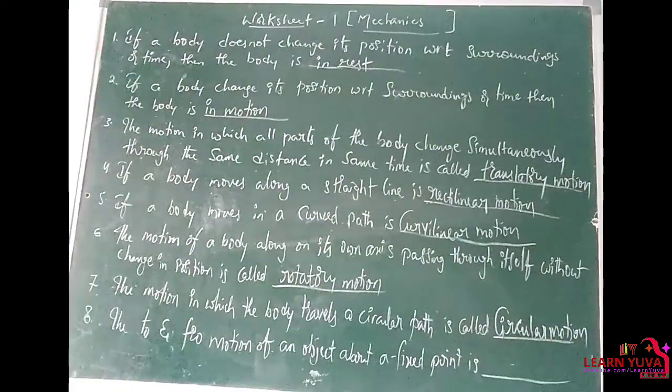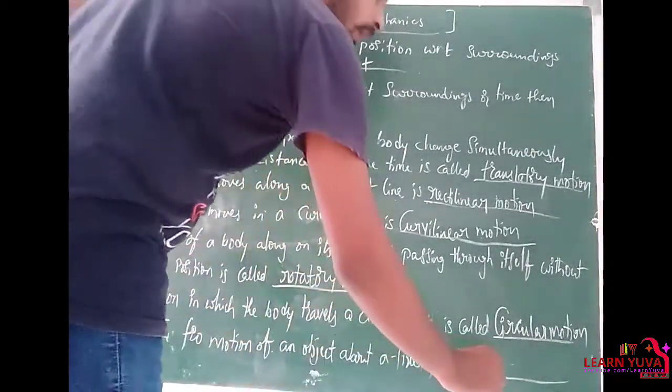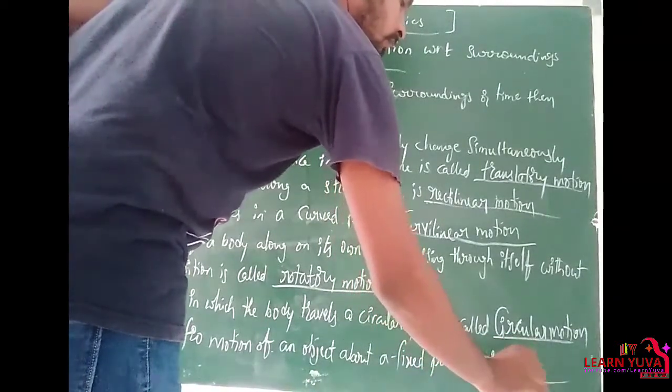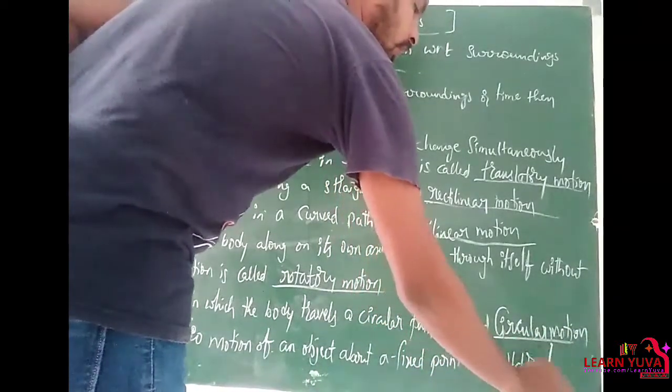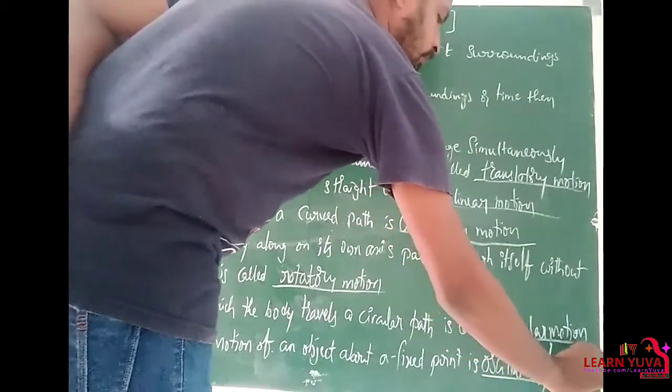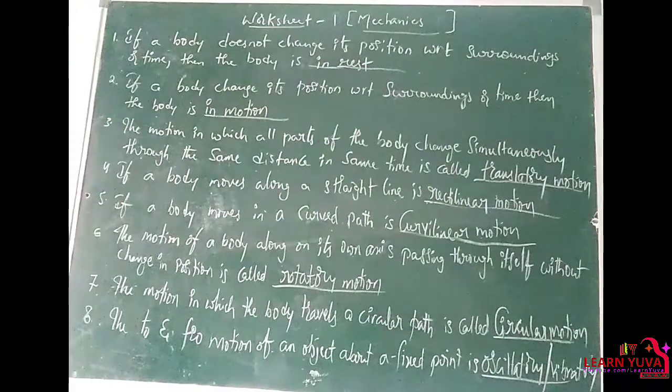Okay. Next, the to and fro motion of an object is known as vibratory or oscillatory motion. The to and fro motion is also known as oscillatory motion or vibratory motion.